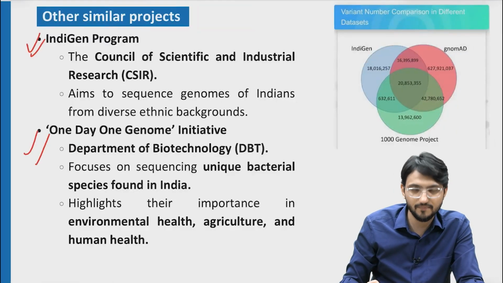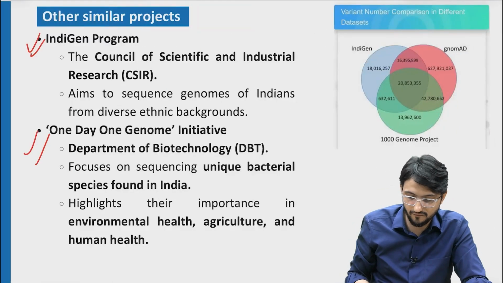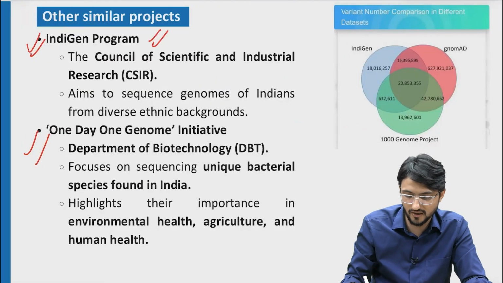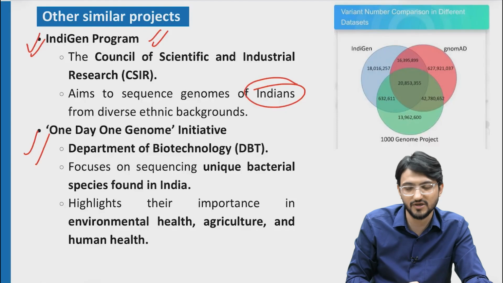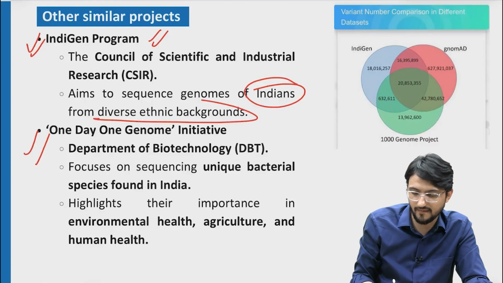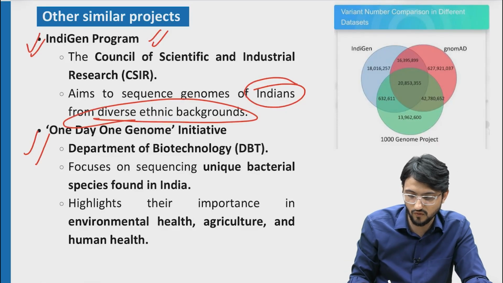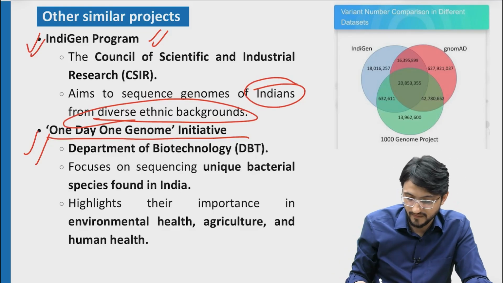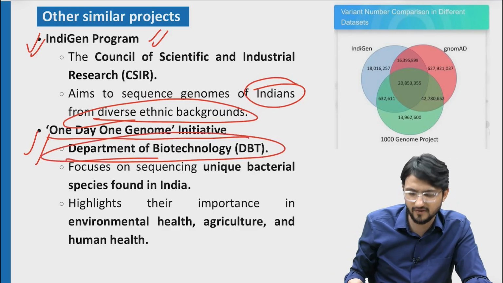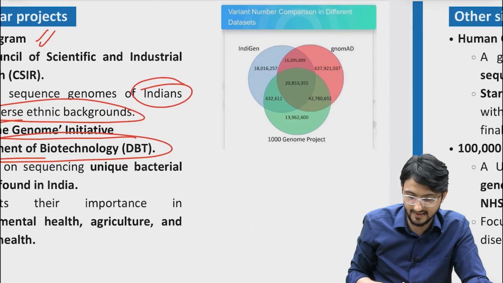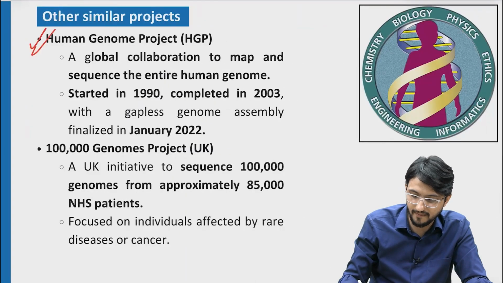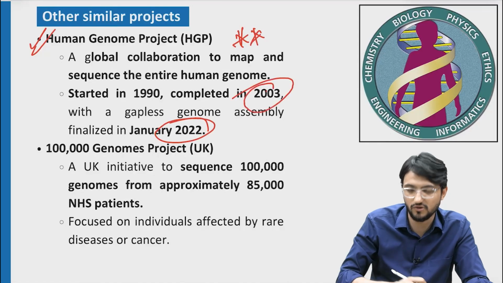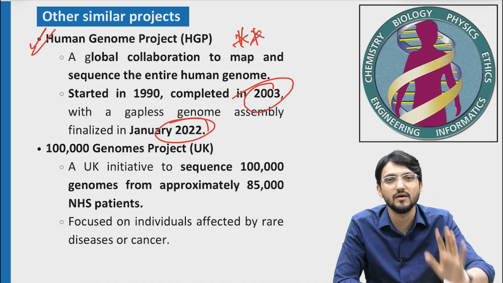What are the other similar projects? There are 4 similar projects that I want to discuss. IndiGen program: this was a CSIR initiative for Indians from diverse ethnic backgrounds, a similar program. Then we had the One Day One Genome initiative by the Department of Biotechnology, in which we were trying to study bacterial DNA because we were interested in certain diseases. Then we have the Human Genome Project, the big project that was completed in 2022. Earlier it was completed in 2003, completely completed in 2022.